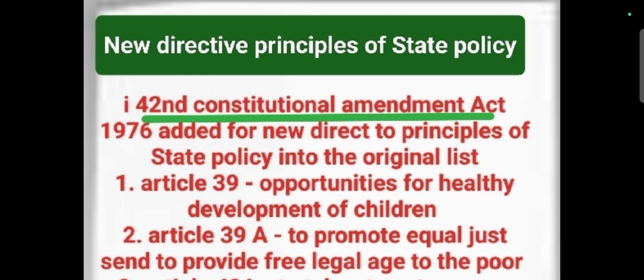The 42nd Constitutional Amendment Act made so many changes to our Indian Constitution. So that's why this is known as the mini constitution. It made some changes in the fundamental rights. It introduced fundamental duties under Part 4A, and changes in the Preamble and DPSP also, especially including equal justice and free legal aid. This happened during the emergency period, that is 25th June 1975 to 21st March 1977.